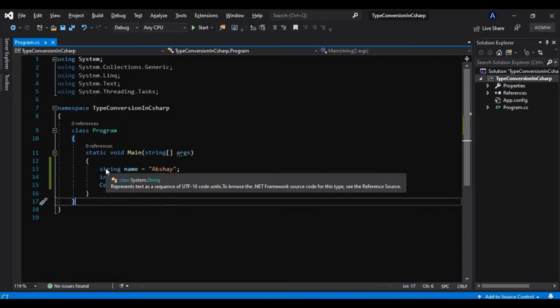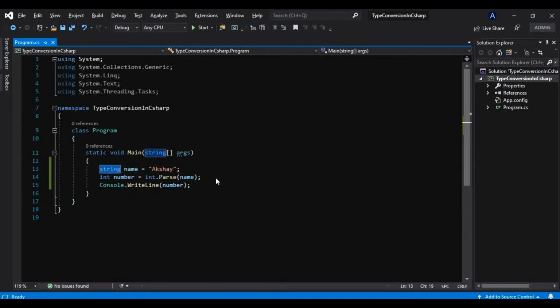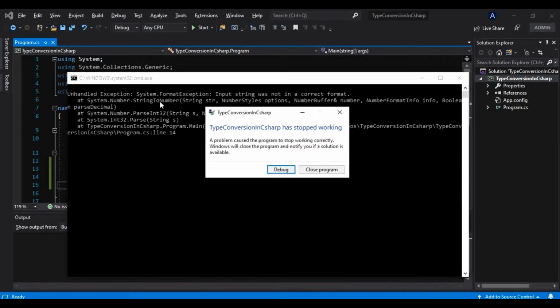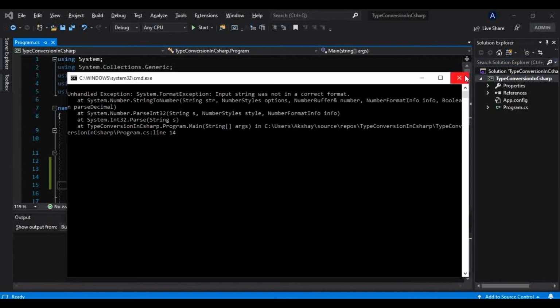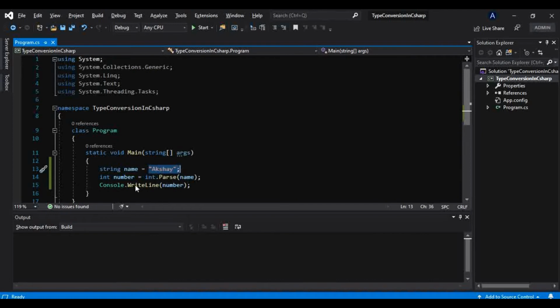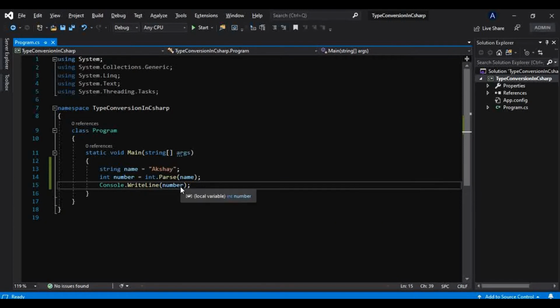Though it is not giving us any compile time error, it will give us a runtime error. I will show you. If I run this, it is throwing an exception: input string was not in a correct format. That input string is not in a correct format for converting to integer, and that is why it is giving us that error.